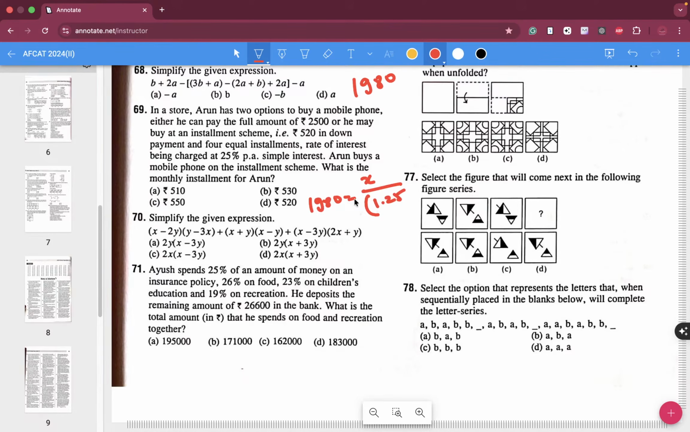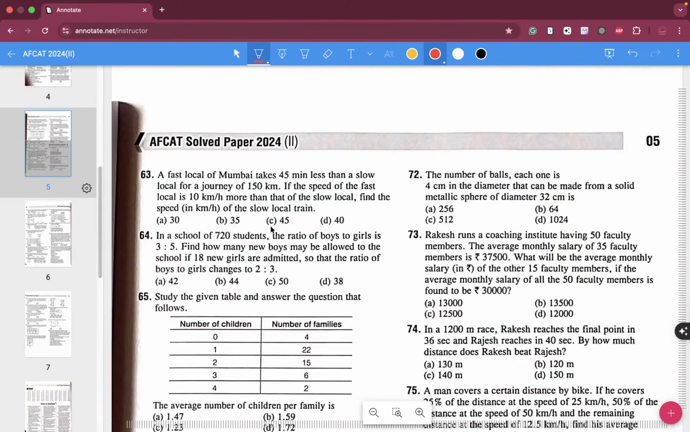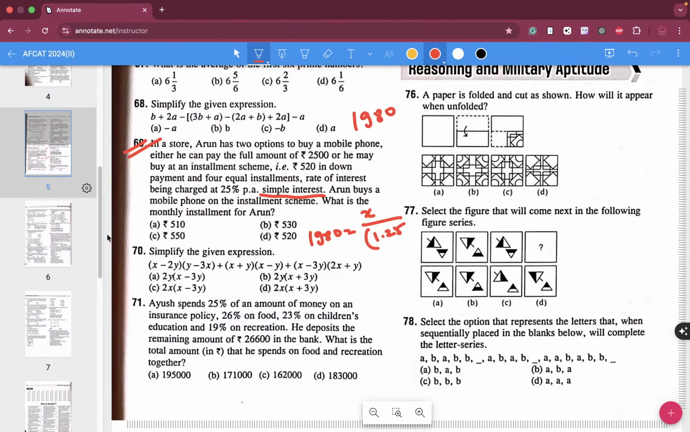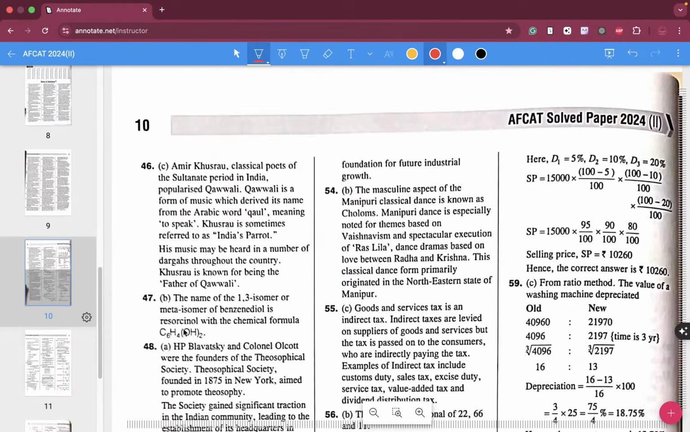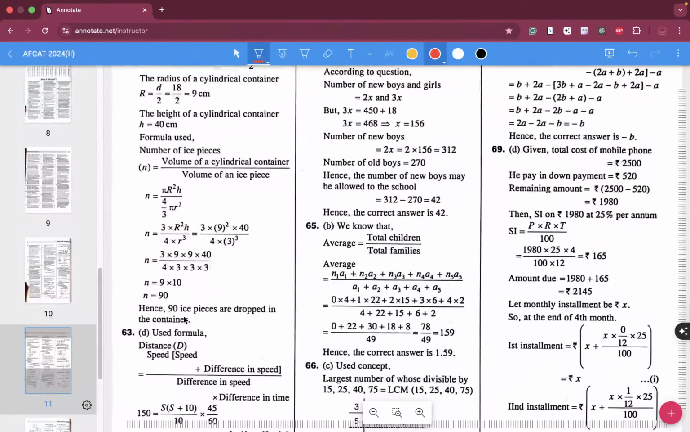But I don't know, it does not really work with simple interest. Let me just see how they have done this formula that I was trying to give you. It works with only compound interest, but then they have given simple interest over here. So let's just check what they have done for question number 69. He pays this much, then SI 25% per annum.